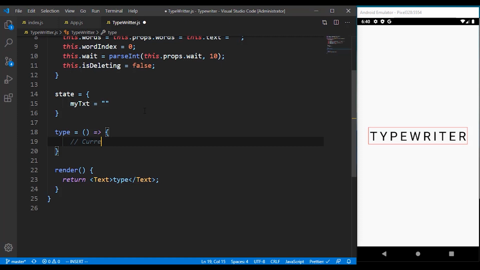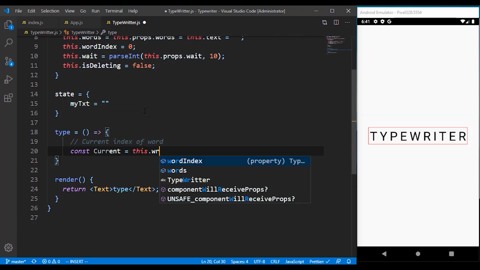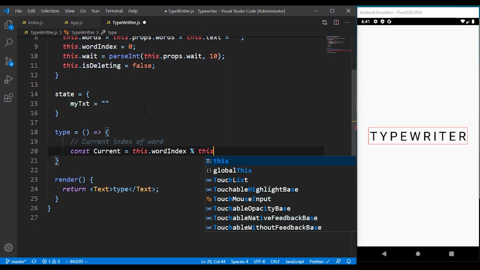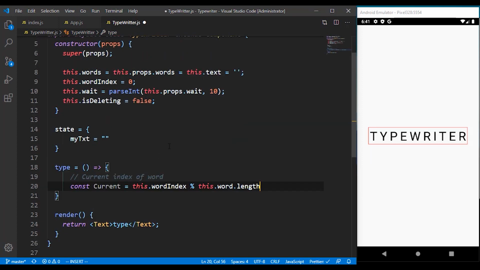First thing we have to do is get the current index of the word. The current index is going to start with the word index, but we need the remainder of that word index with the words length.